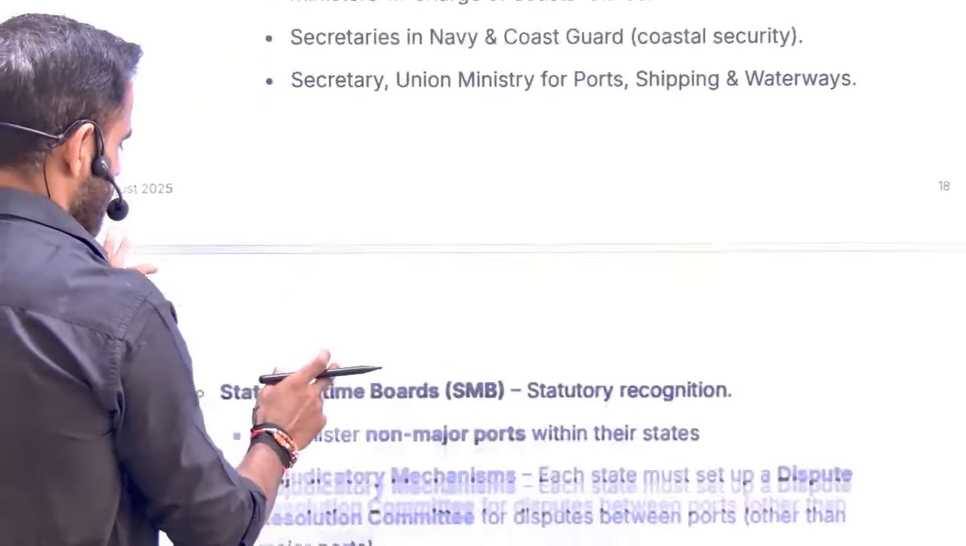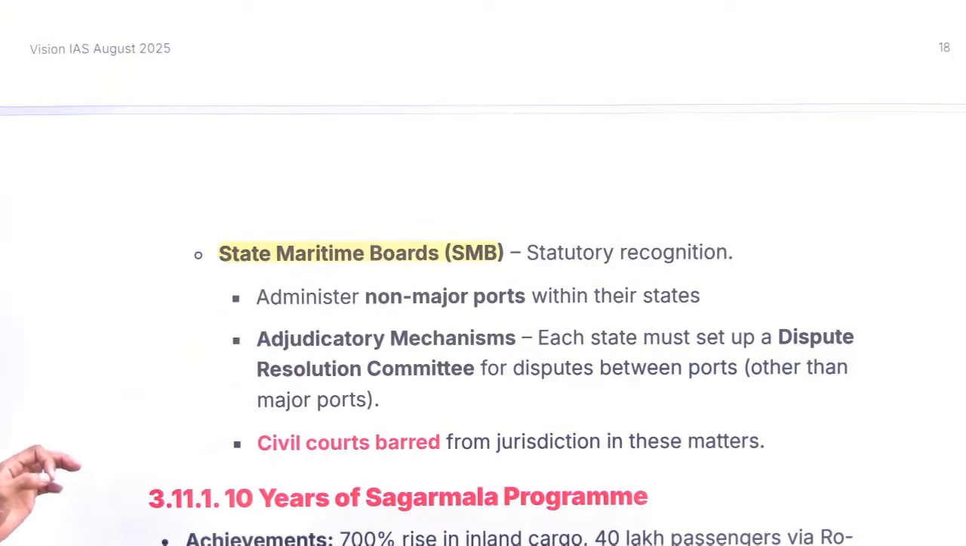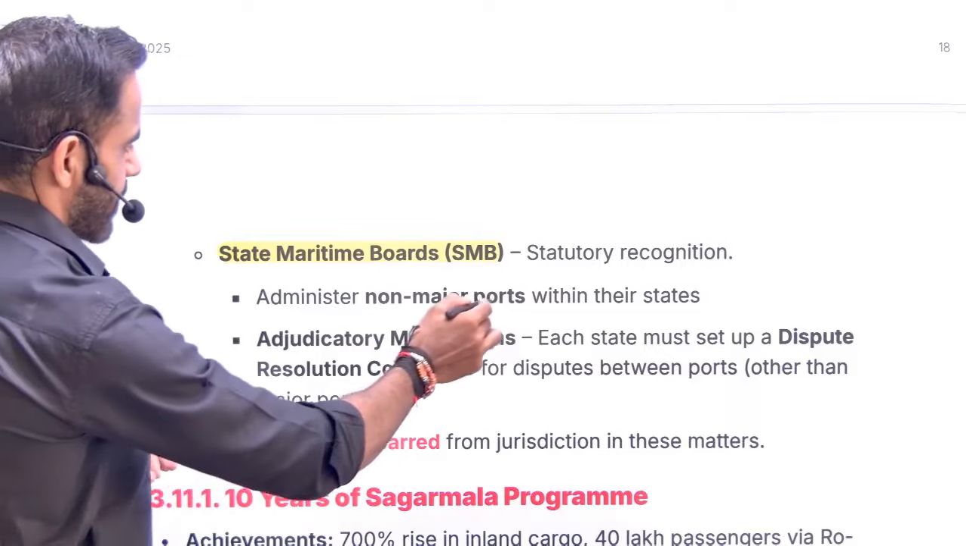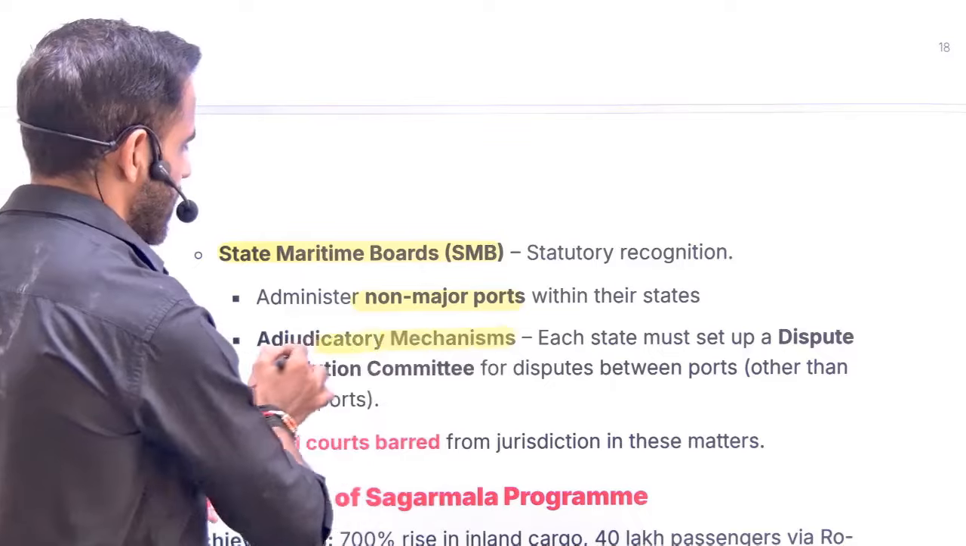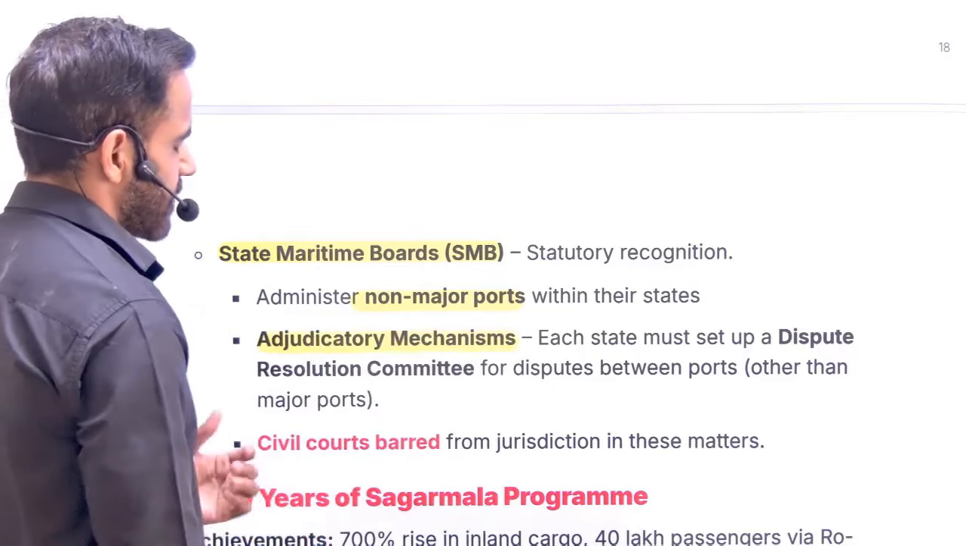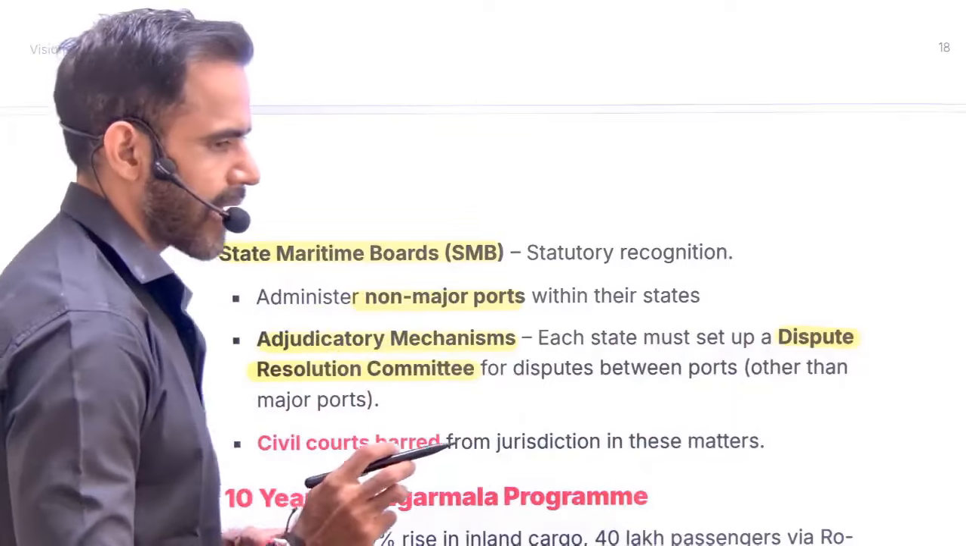Apart from that, there is provision of SMB. What is SMB? State Maritime Board. Now understand, they are going to administer non-major ports within their states, and there is an adjudication mechanism also. That means every state will set up a dispute resolution committee. Let's say there is a dispute between two ports. So who is going to resolve this dispute?